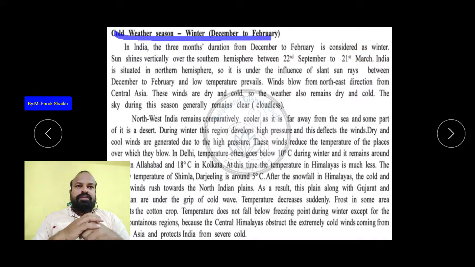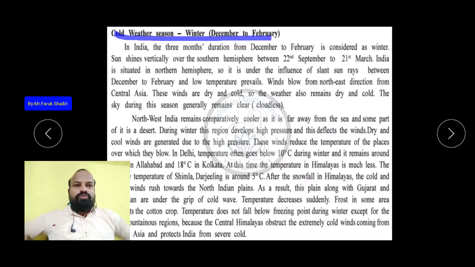Sunshine falls vertically over the southern hemisphere between 22nd September and 21st March. India is situated in the northern hemisphere, so it is under the influence of slant sun rays. Slant means slanting. Between December and February, low temperature prevails. Winds blow from the northeast direction from Central Asia. These winds are dry and cold, so the weather also remains dry and cold. The sky during these seasons generally remains clear.